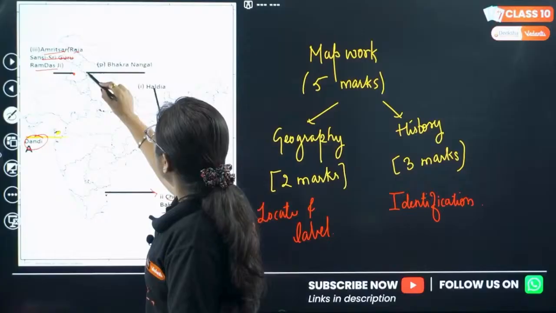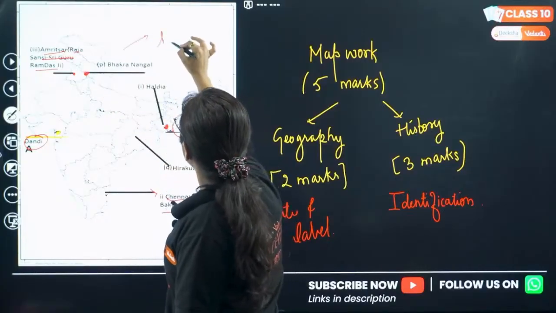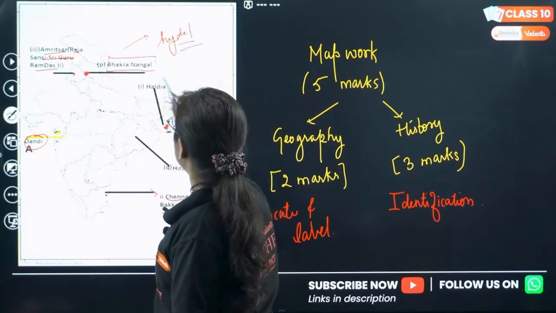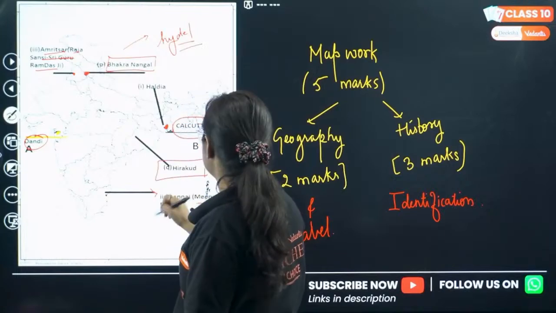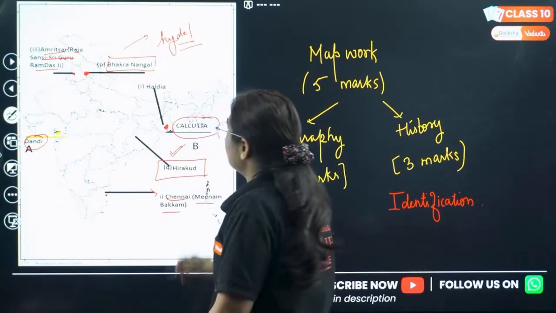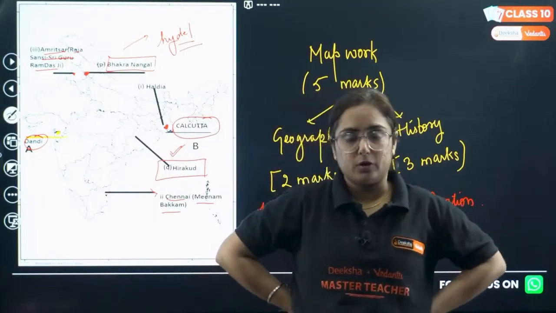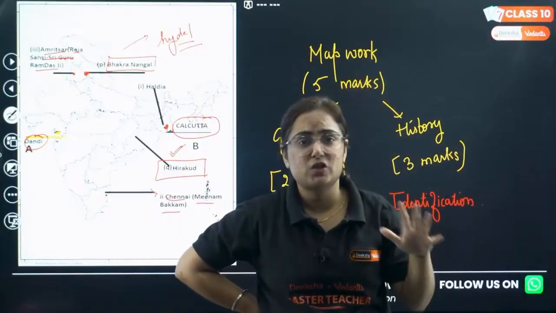Then a dam was asked there on the Satluj River, in which both hydel projects were seen. So it's the Bhakra Nangal project. And a dam built on the Mahanadi River, this is in Odisha, that is known as Hirakud Dam. This is how you need to do your map work right there also, so that none of your marks is deducted by any chance.